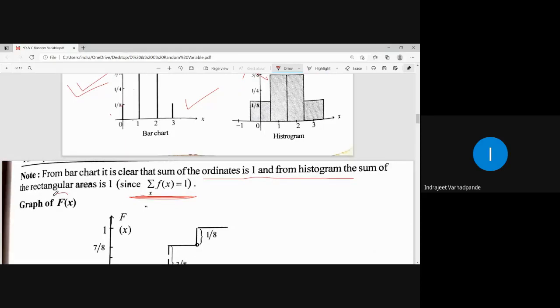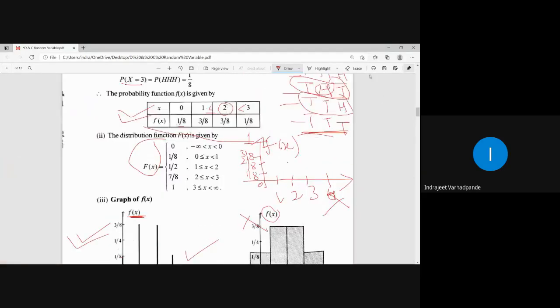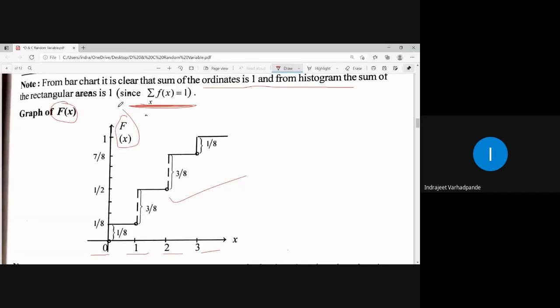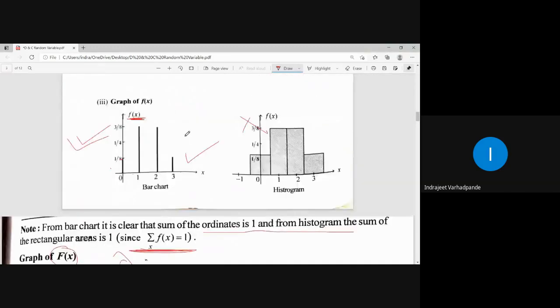Now how will be the graph of capital F of x? How is the capital F of x defined? Capital F of x is defined in the interval form. Interval form means, what are the random variables available to us? Random variables are available as 0, 1, 2, 3. So I will be drawing it on the x-axis, 0, 1, 2, 3. I will be having the values of capital F of x as 1 by 8, 2 by 8, 3 by 8, 4 by 8. This is 4 by 8, which is 1 by 2. This is 5 by 8, this is 6 by 8, 7 by 8 and 8 by 8. Those are the values here.